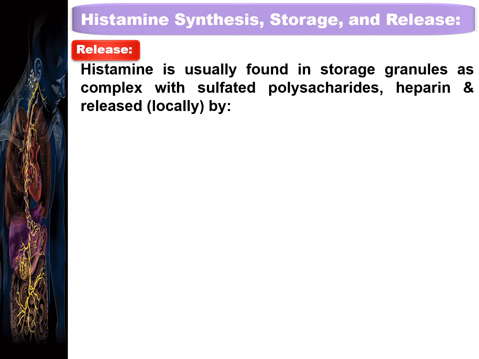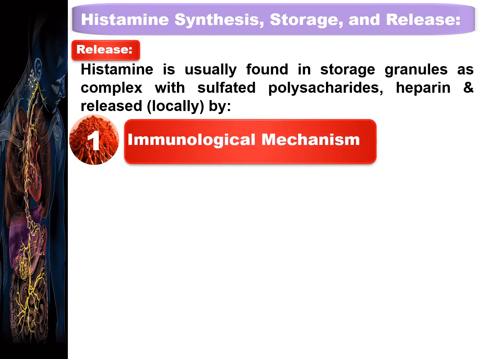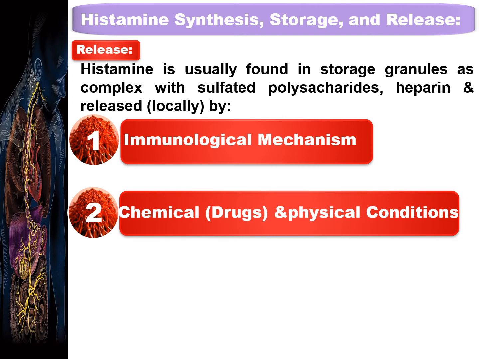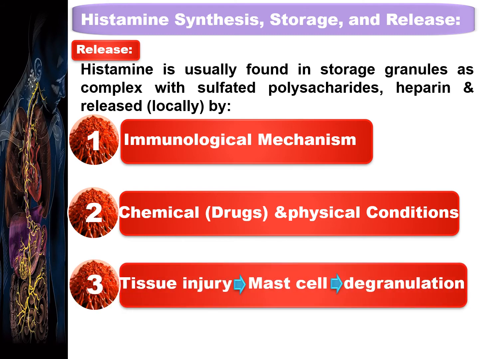As we know, histamine is usually found in storage granules as a complex with sulfated polysaccharides and heparins, and it is released locally either by number one, an immunological mechanism, number two, chemicals or drugs, or by physical conditions, or it may be released due to tissue injury.